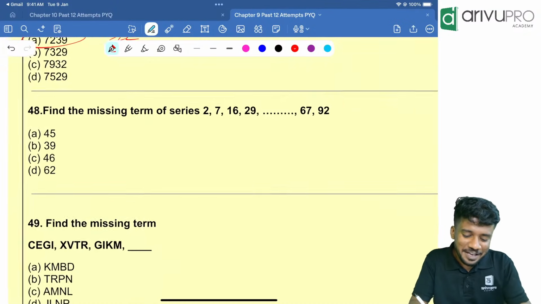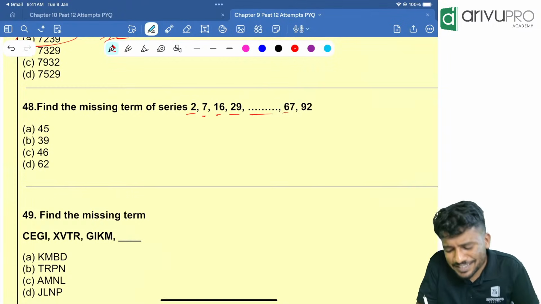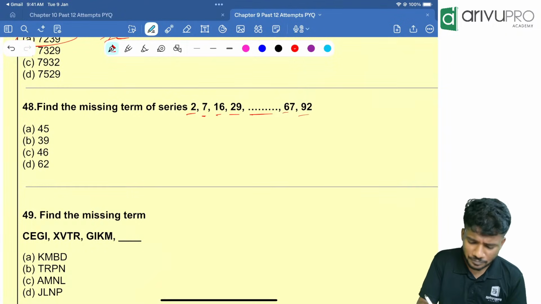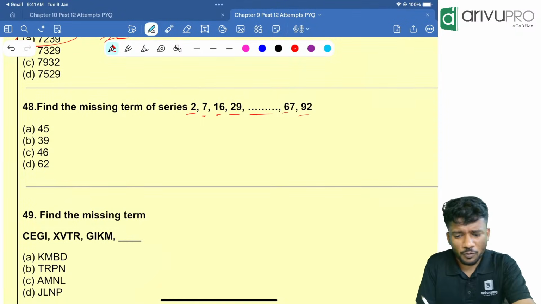Missing term. 2, 7, 16, 29, dash, 67 and 25. So people, you should tell me what is the pattern which you are going to check over here.